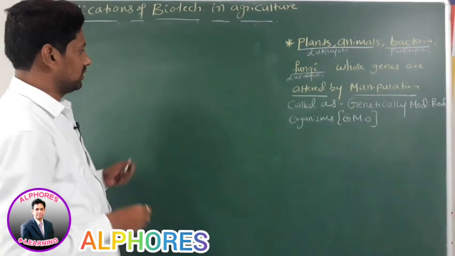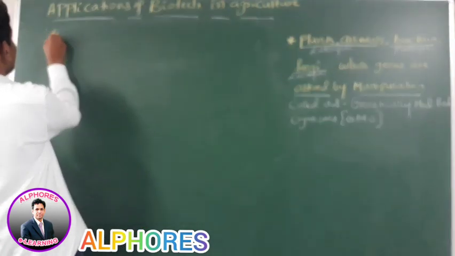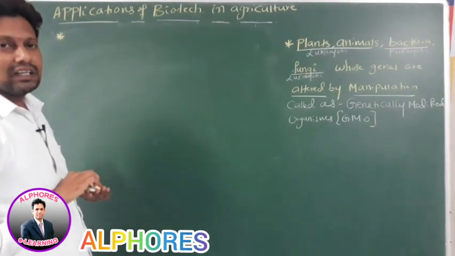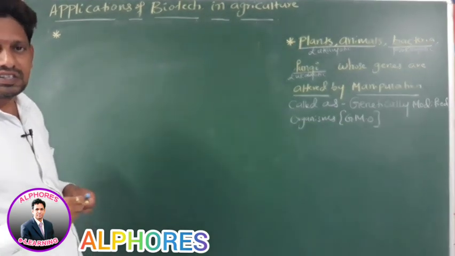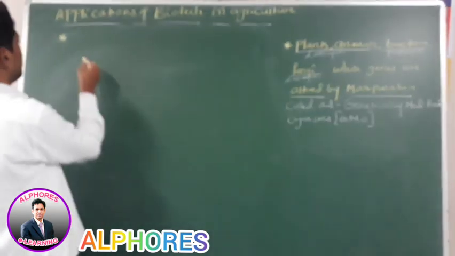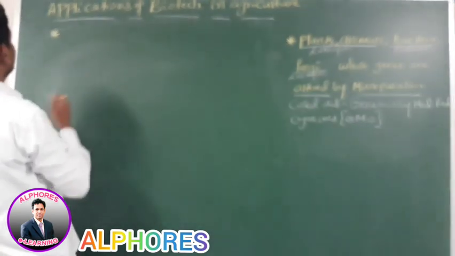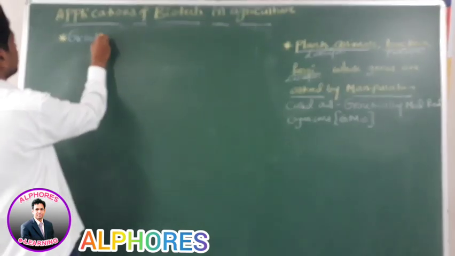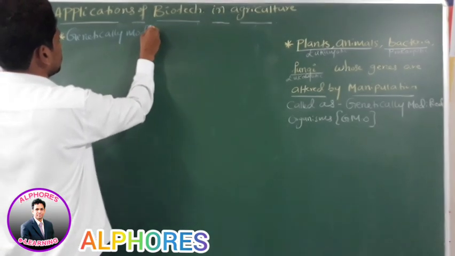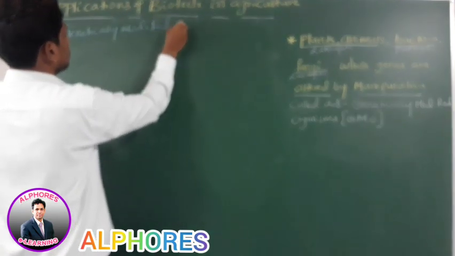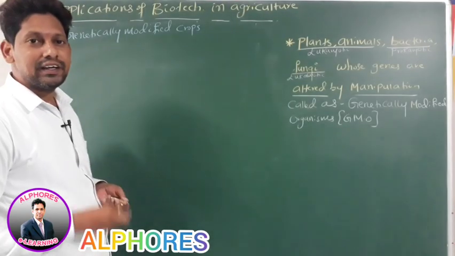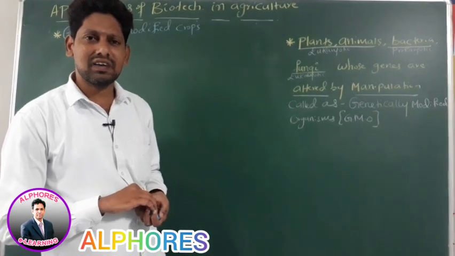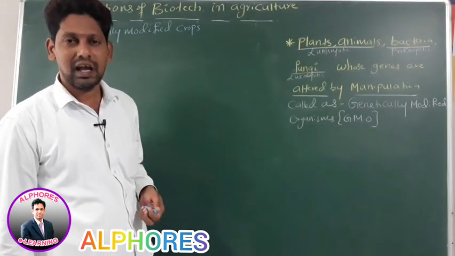Now listen to this statement. Take genetically modified crops. Genetically modified crops have several advantages.